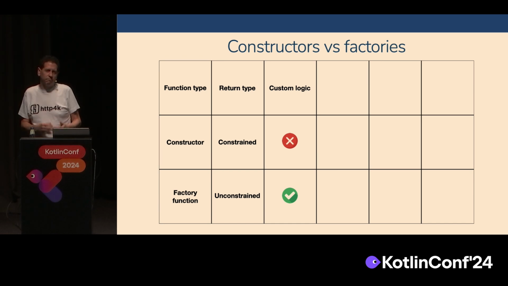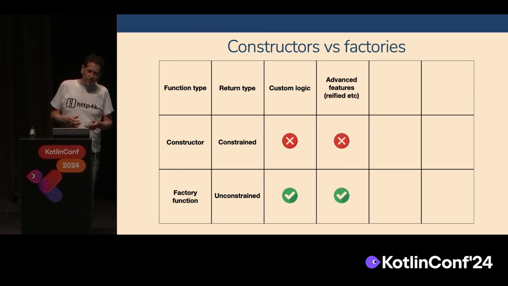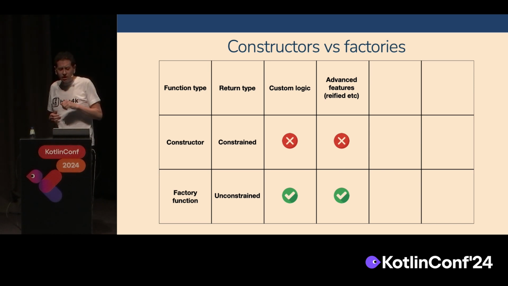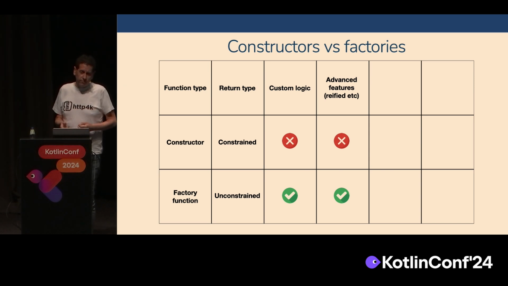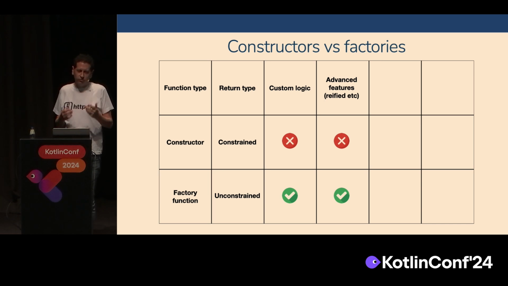With factory functions, you can go wild again. You can do exactly what you like. Bits of code, long, small, whatever it is, you can actually do it with a factory function. Advanced features like inline functions or reified generics, not possible in a constructor. If you pass a generic into a constructor, that type is kind of hardwired onto the type that you return. You can't pass a generic and vary that generic. Not so with a factory function. Once again, you can use those features exactly how we would use them in any other function. The only difference is you're creating an object.